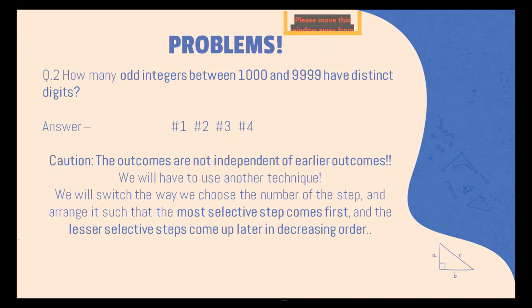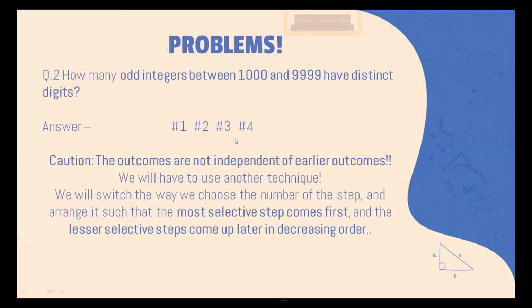So here we will still go with the construction of the procedure, and we will say that the procedure can be broken down into 4 steps: choosing the first digit, choosing the second digit, choosing the third digit, and choosing the fourth digit, because that won't be affected at all. The construction remains specific. What changes is the number of outcomes for each step, for each construction. You can rearrange the order as you want, and rearranging the order plays a major role. And sometimes it helps a lot if you want to find the cardinality of very constrained sets.